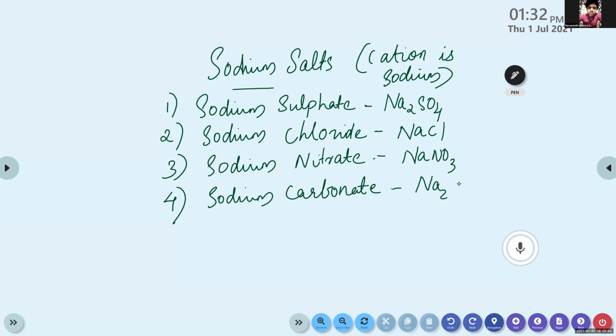Na2CO3. Okay. So in this way, we can categorize the salts into different families, depending upon the anion or cation present in common. In this case, we are preferring the cation and it is sodium, so it belongs to the family sodium salts. In the previous case, we chose the anion, chloride, so chloride salts. One more family? Sulfate. Yes, it's sulfate salt.